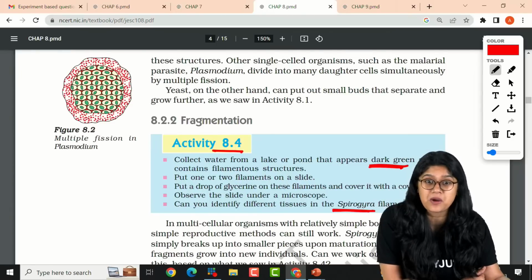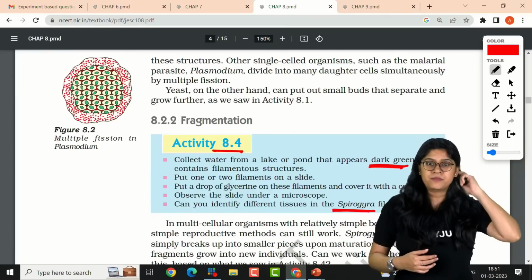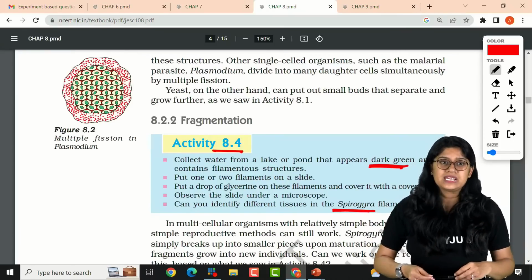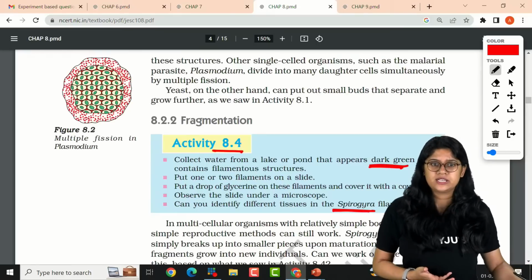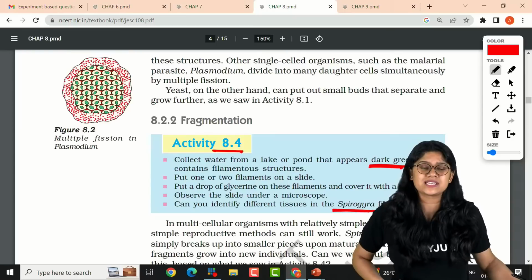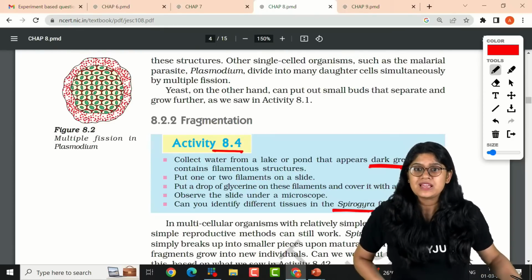Can you quickly tell me, everyone? I will be checking your knowledge. Spirogyra reproduces by using which method? Very good, everyone. It is called fragmentation.